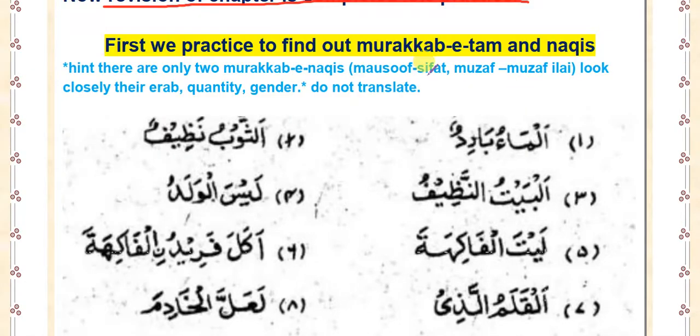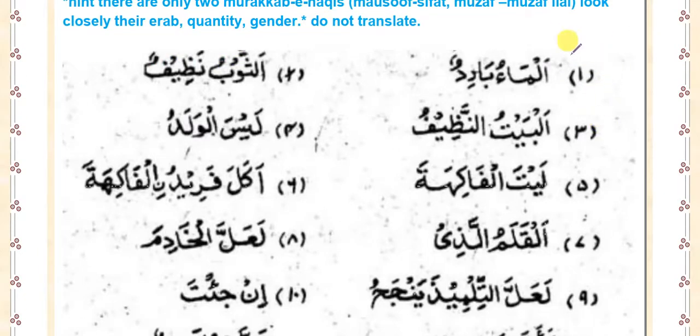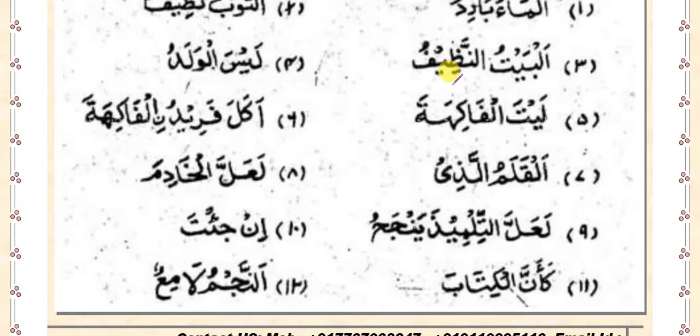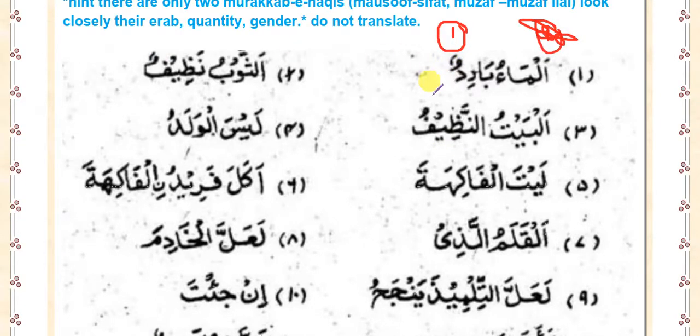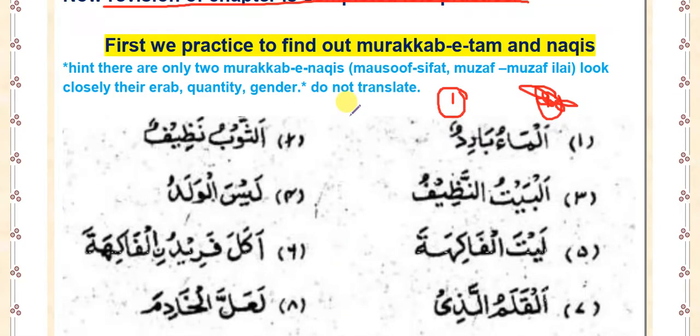Let's practice. What do we have to practice here? Here the questions are written. We have the first tamreen, or the first group of questions. In all 12 questions, we only need to find out which are complete sentences and which are incomplete sentences, and how to find them. I have already given you the hint.